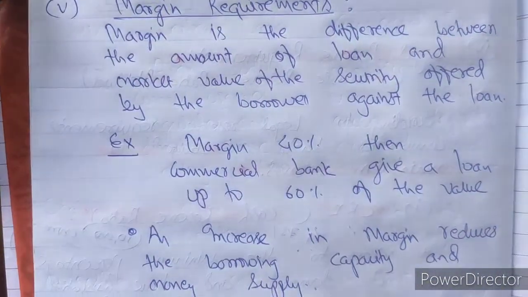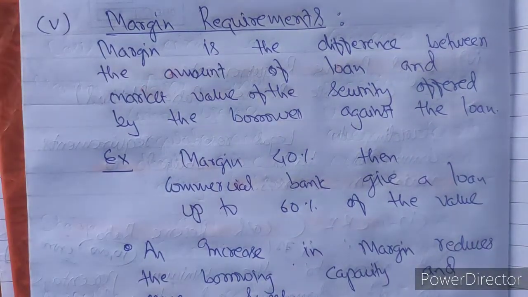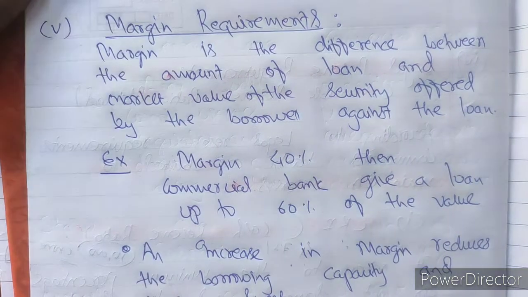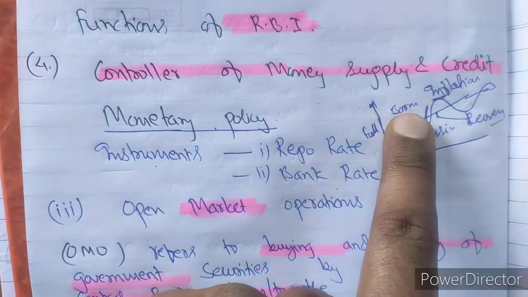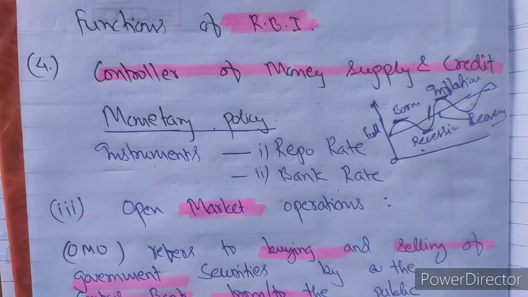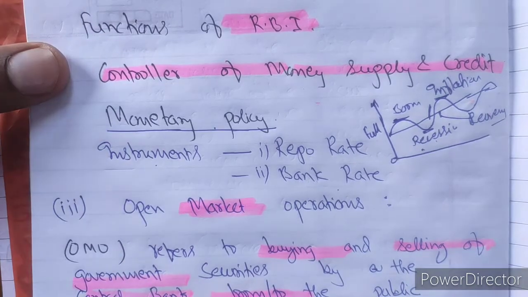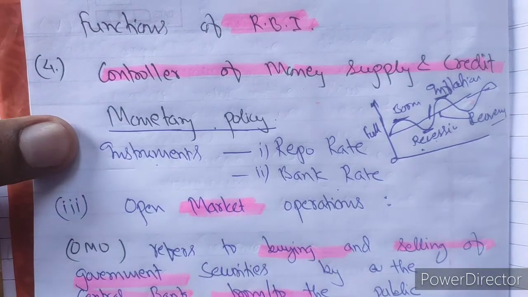The next methods to control the monetary requirement, because all these things we are discussing are the functions of the controller of money supply. Under controller of money supply and credit, this is the function. Under this function we are discussing monetary policy.